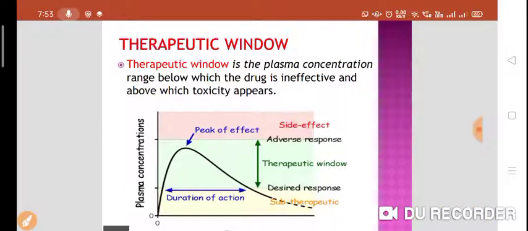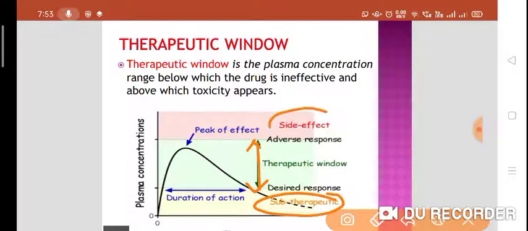As you can see in the diagram, this is the therapeutic range or therapeutic window. Above that, there is a chance of toxicity and adverse effects, and below, there is a chance of therapeutic failure. So only in that particular range of plasma concentration is the drug effective, and that is called the therapeutic window or therapeutic range.